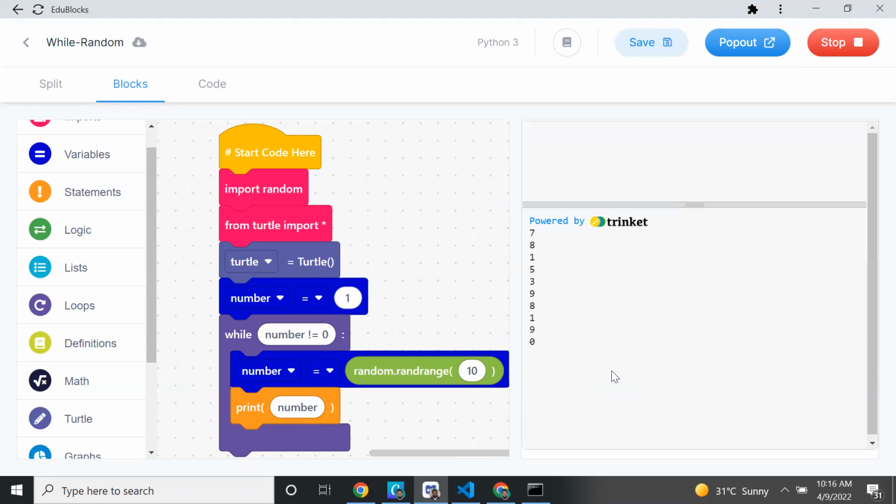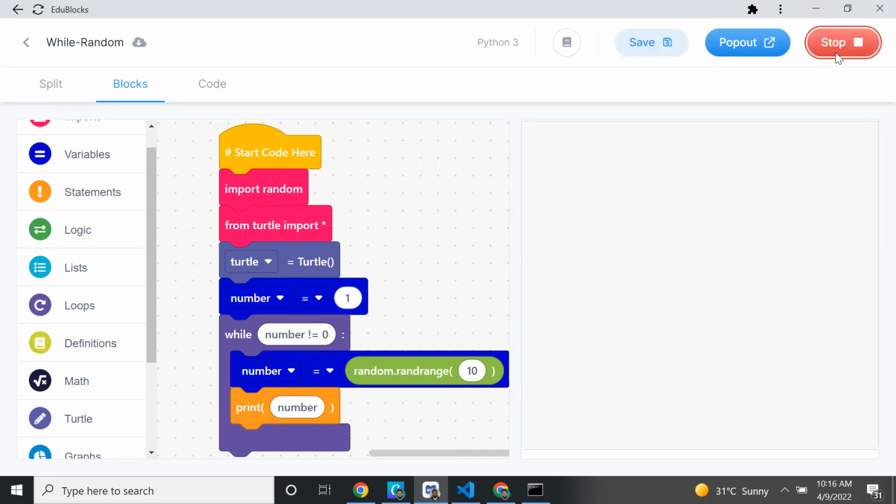Why? Can anyone say? In a for loop I can say how many times this will print, I can predict. But in a while loop I cannot predict. Why? Nihal, can you say? Sometimes it is printing 10 times, sometimes it is printing 2 times.